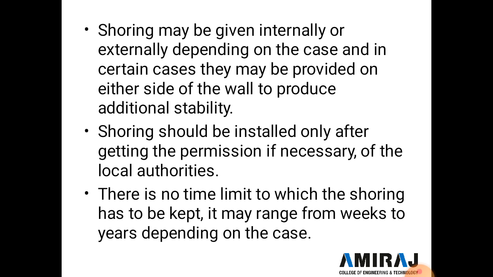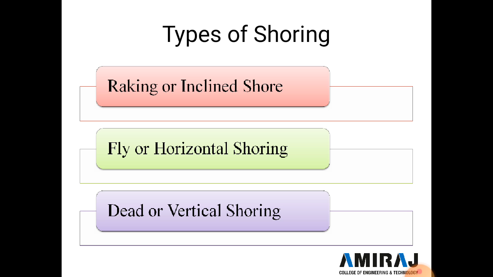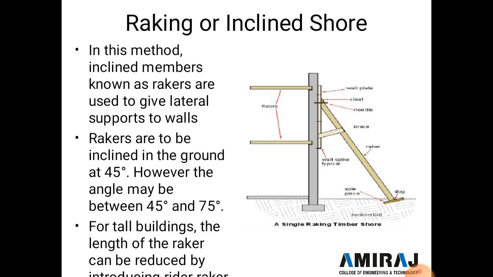It ranges from weeks to years depending on the case. So here we discuss three types of shoring in this lecture. First one is raking shoring, or raking shore or inclined shore. Second is flying or horizontal shoring. Third one is dead or vertical shoring.